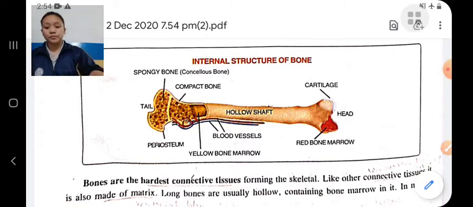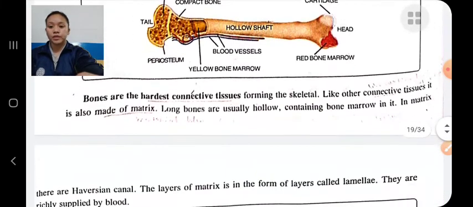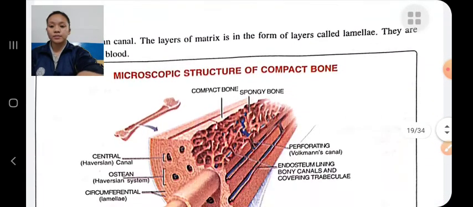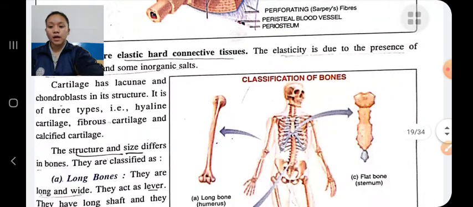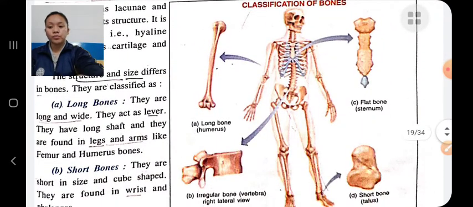Bones are the hardest connective tissue. The types of bones are long bones, short bones, flat bones, irregular bones, etc.